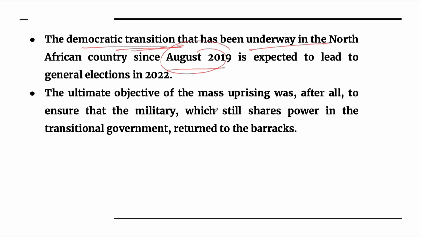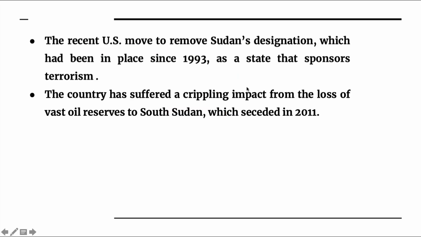So this is the biggest hurdle also, because if there is a presence of army or armed forces in a democratic transition, or in governance, there is a possibility of autocracy, or the absolute principles of democracy may not be followed, and this can again destabilize the situation in Sudan.